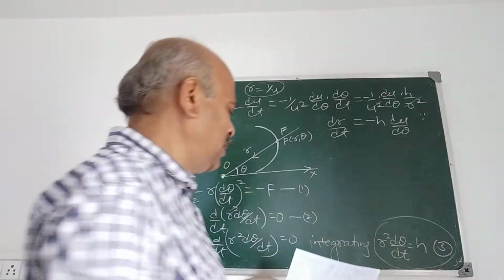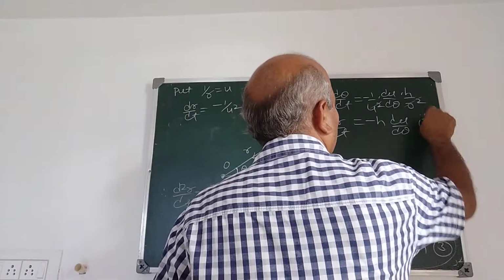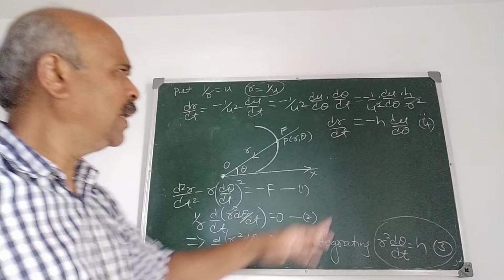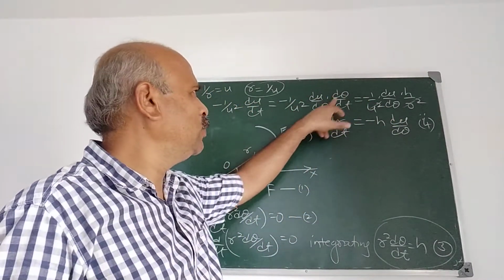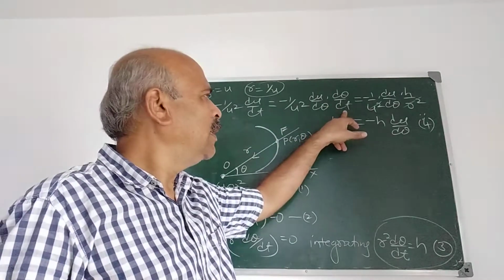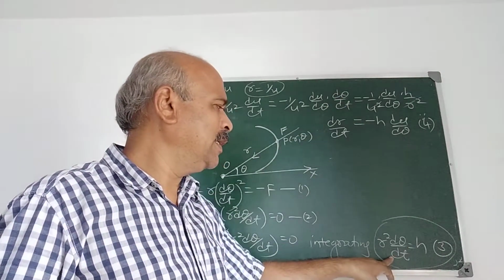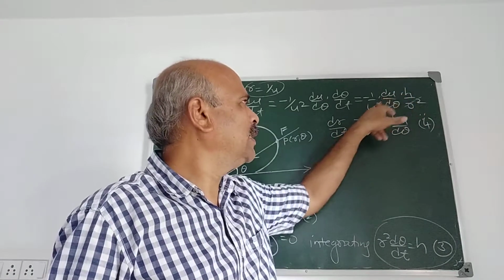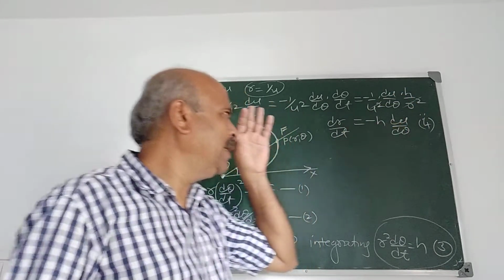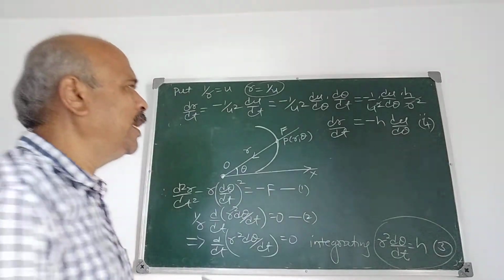Take this as 4, because we have to use this. I think you followed this. The important step is du by dt can be written as du by d theta into d theta by dt, because we know the value of d theta by dt here, h by r square. But 1 upon r square is u square, this cancels. We get dr by dt is minus h du by d theta.